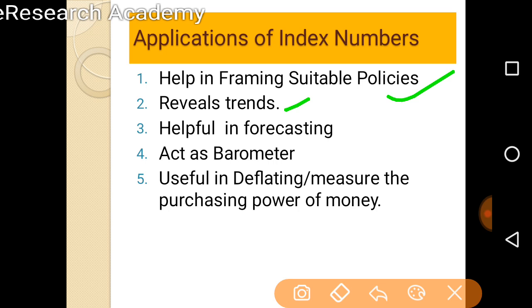The fourth use of index numbers is that they are known as the barometer of the economy, or of a particular sector. The Indian Nifty, the national indices of 50 stocks of India, is known as the barometer for the Indian economy. Why is it a barometer?